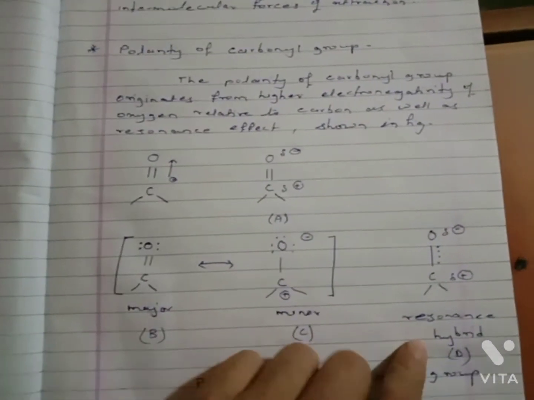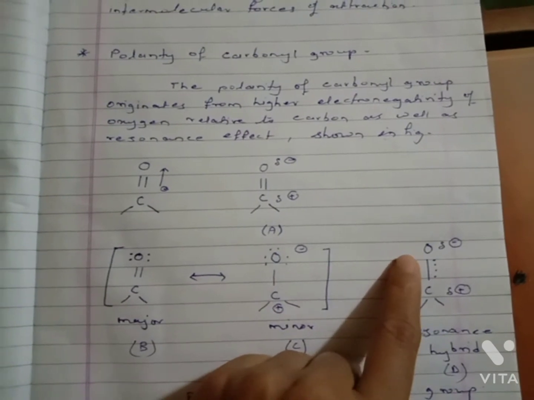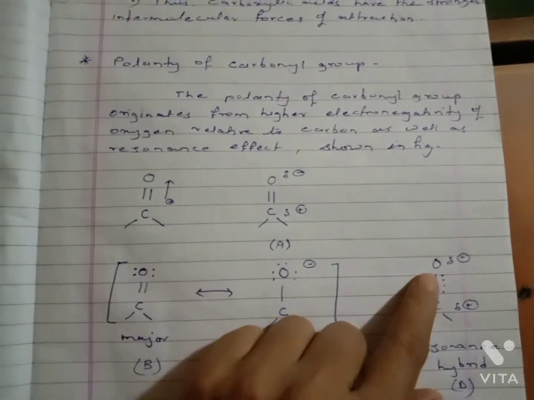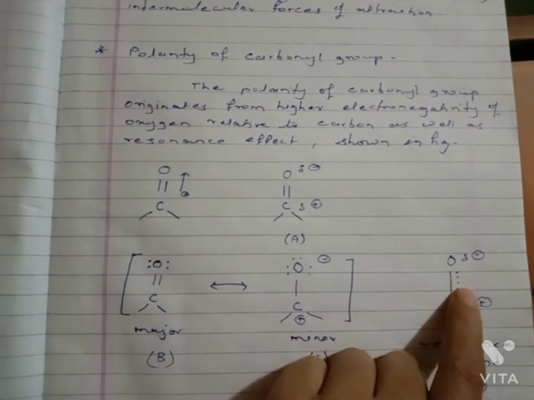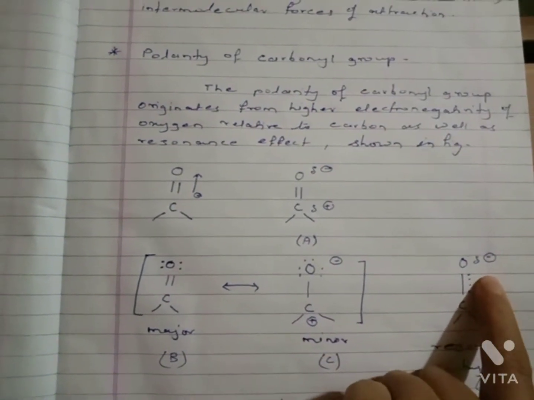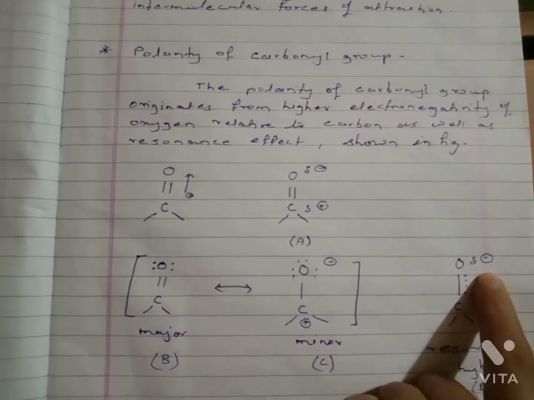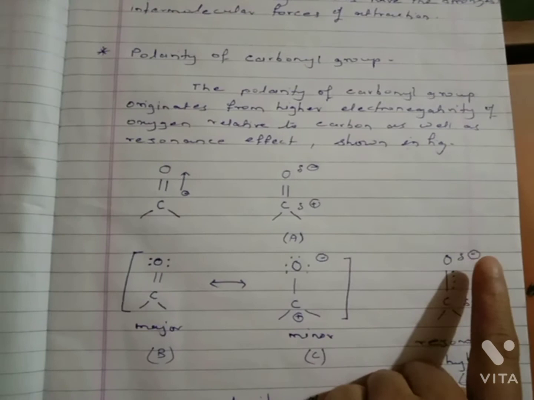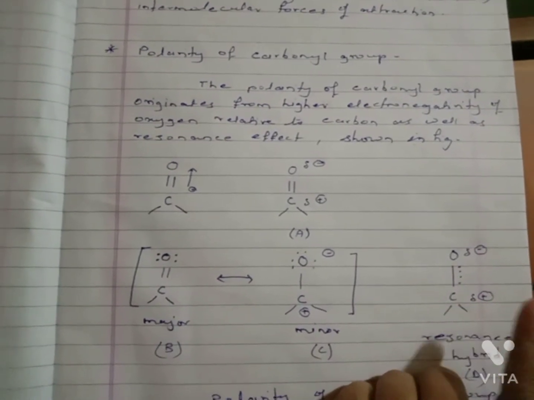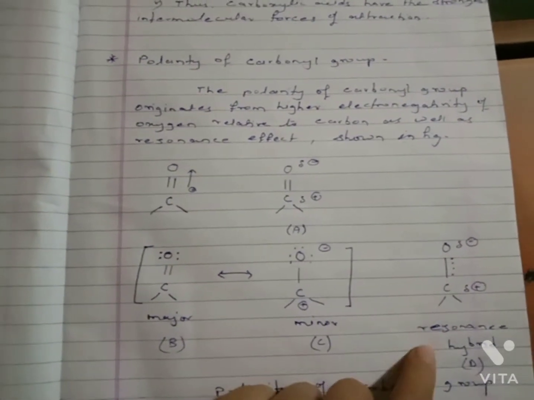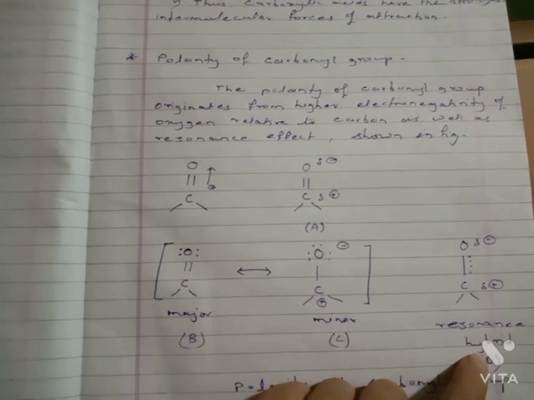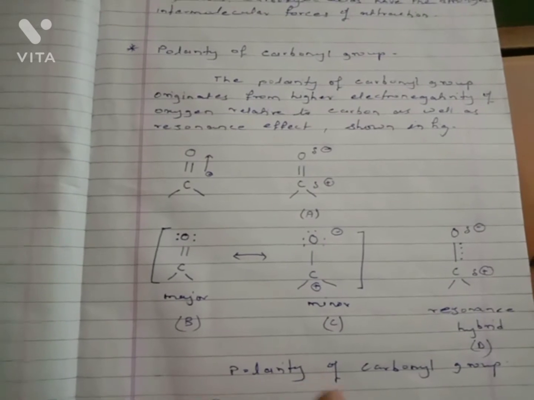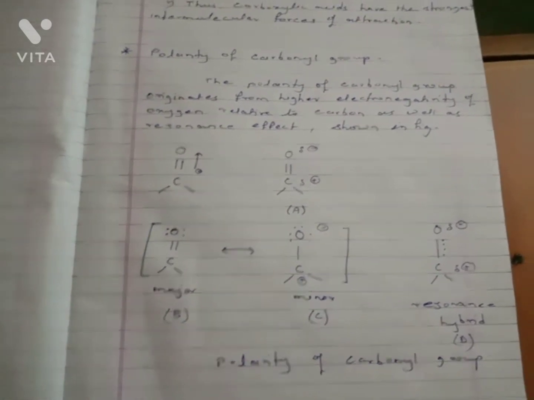And this is the last structure: oxygen attached to carbon by a single bond, with two lone pairs in place of the bond. Oxygen is negatively charged and carbon is positively charged, and this is the resonance hybrid structure. All these structures represent the polarity of the carbonyl group.